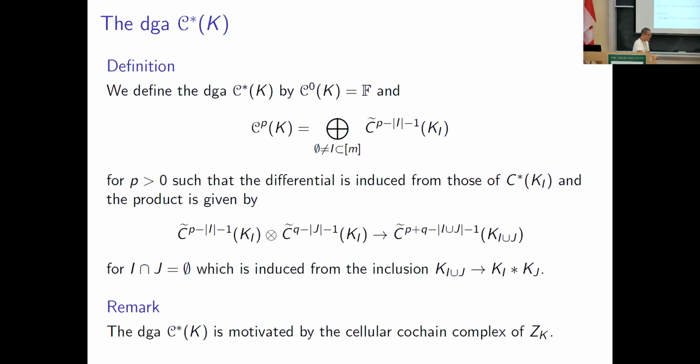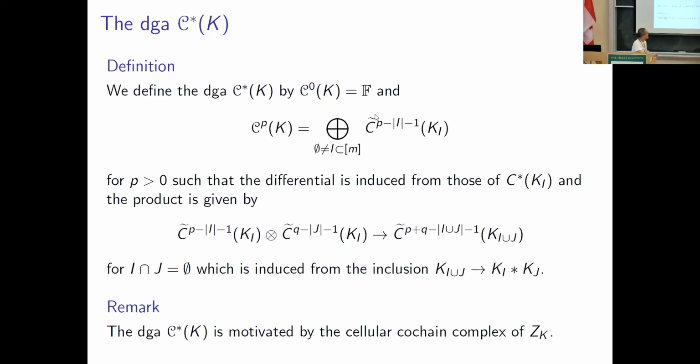The proof is based on the combinatorial treatment of a DGA, which is equivalent to the Koszul complex of F_K. We define the DGA C*(K) like this.